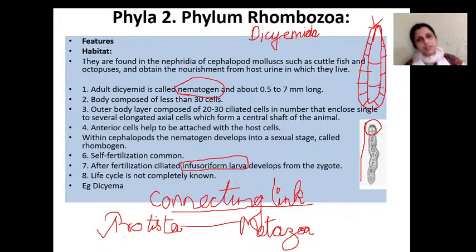Very good. Alina Sajan has given the right answer. Axial cells. So, axial cells are there, somatic cells are there. Outer layer of cells possess the capacity of intracellular digestion.